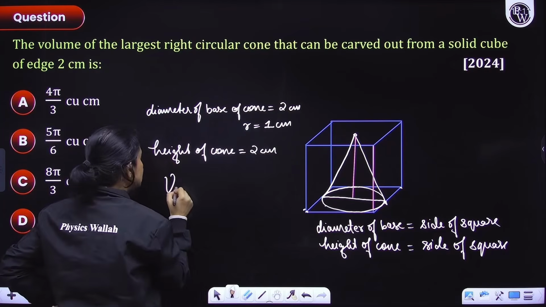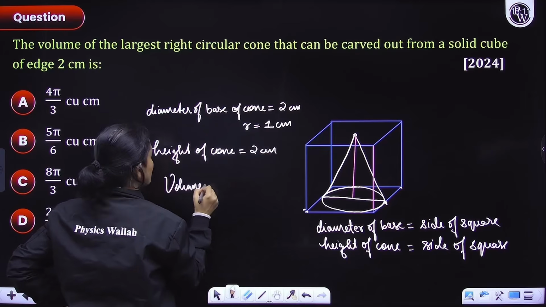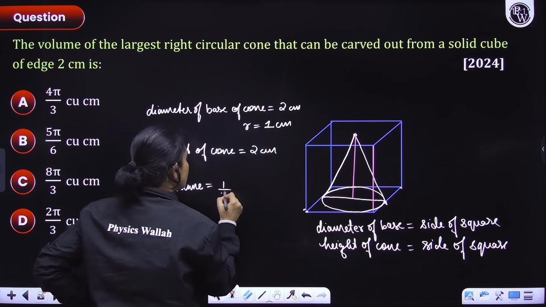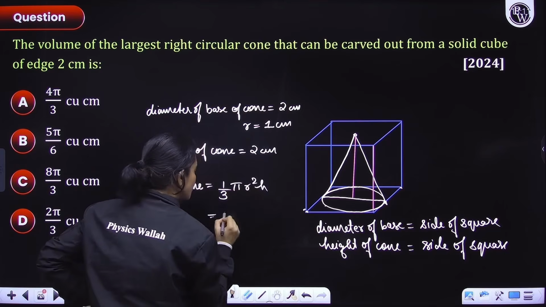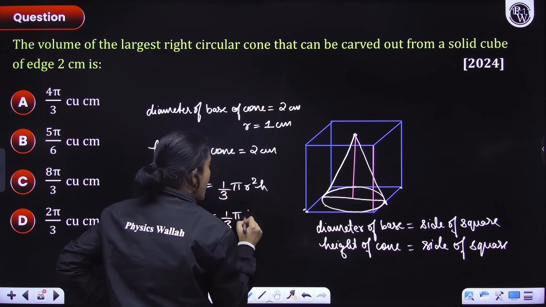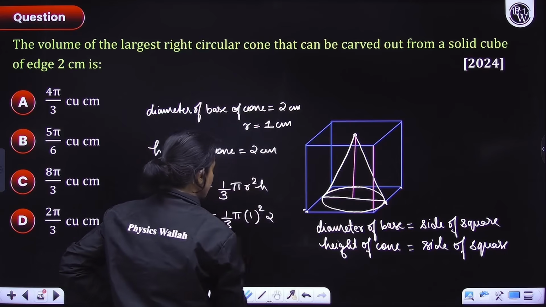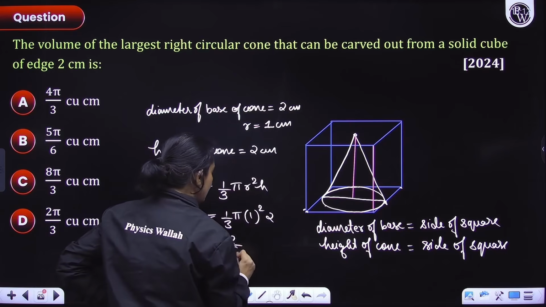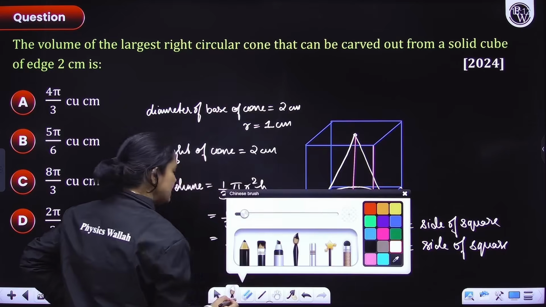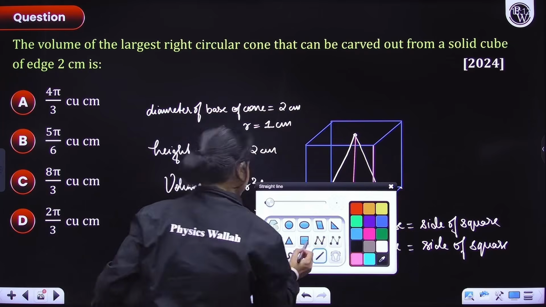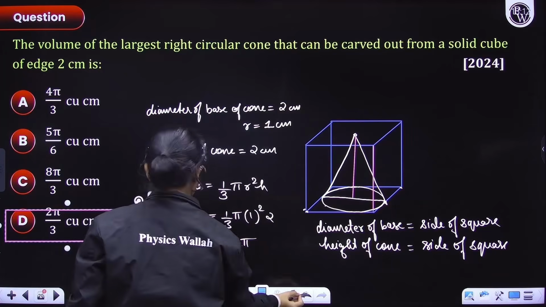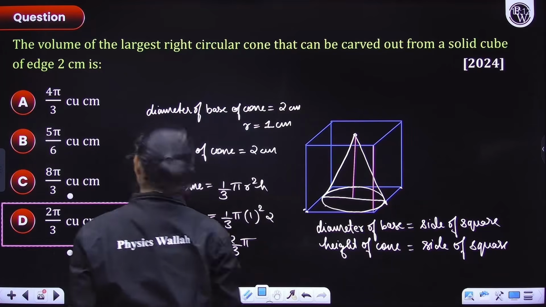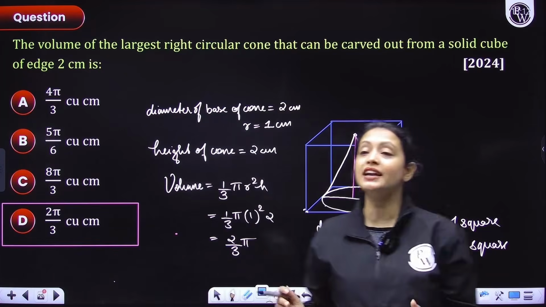So the desired volume we have to figure out is 1 by 3 pi r square h. So that would be 1 by 3 pi, r square is 1 square, h is 2. So 2 by 3 pi. What's the answer, everyone? 2 by 3 pi. This is the answer. Understood.